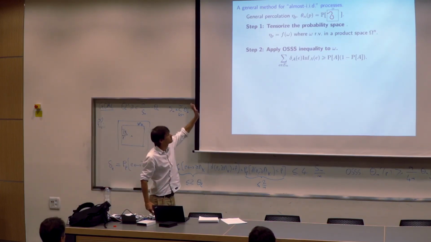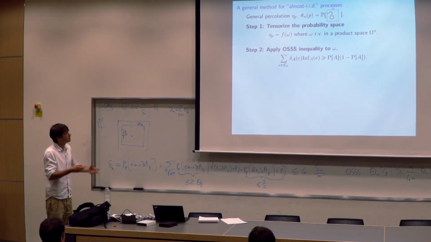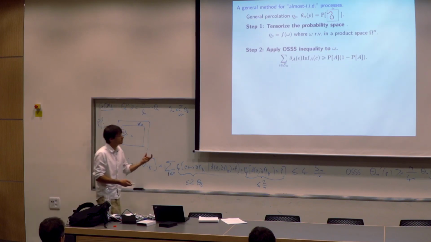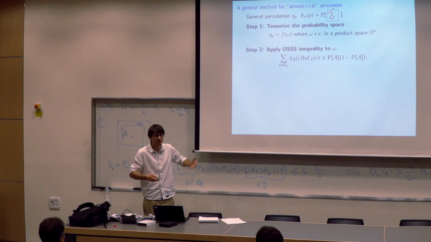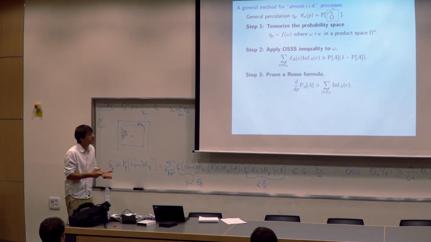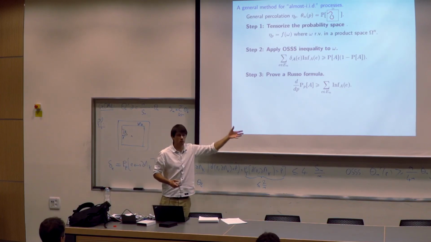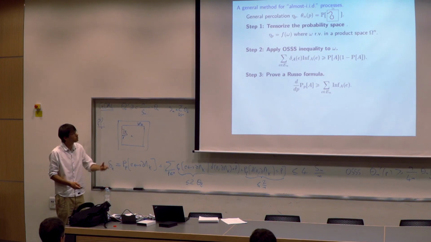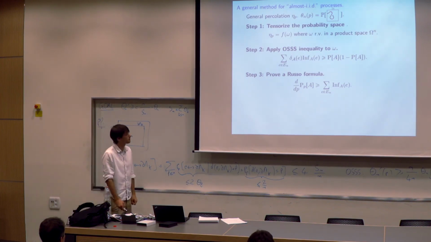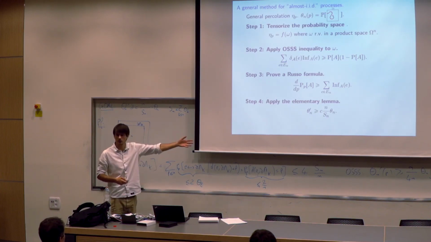And then in this initial space, you would like to relate. In Bernoulli percolation, the influence was exactly the derivative. But maybe for a more general model, you have to relate it. So you want to prove some kind of Russo's formula. You have this very natural notion of influence, and you want to prove a lower bound on the sum of the influences. And then if you manage to do this, putting together, we get this inequality.